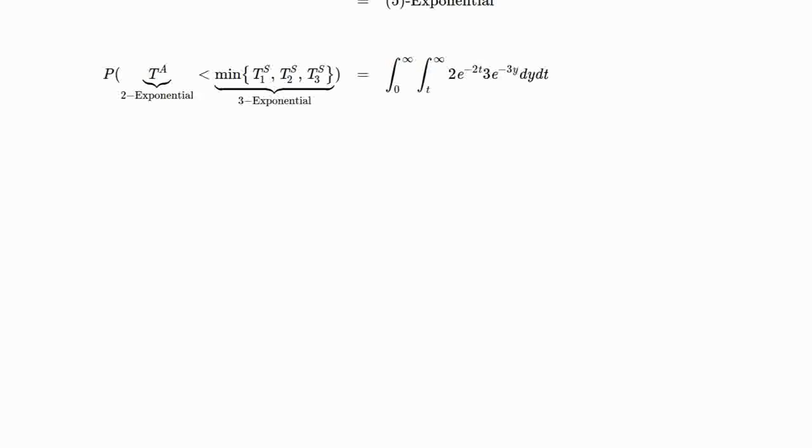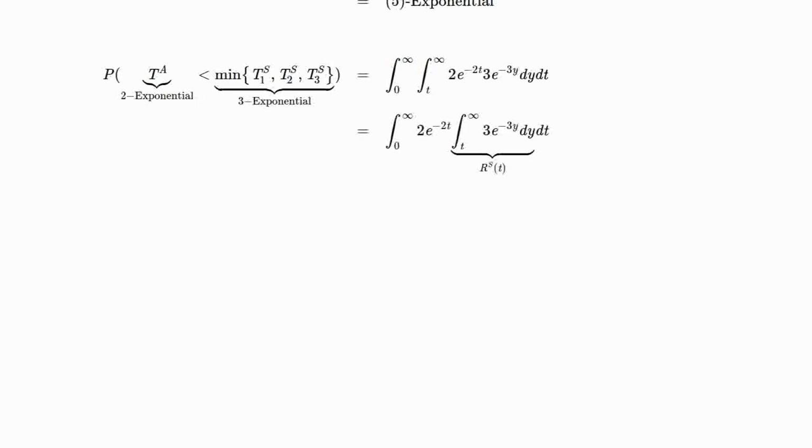And so we find that by the joint distribution, which we find by multiplying the exponential PDFs together since they're independent. And then we have to integrate y for the servers from the time that the arrival occurs to infinity, so t to infinity. And then on the outside, well, the arrival could occur at any time, so we have to go from 0 to infinity. So we have the integral from 0 to infinity dt, the integral from t to infinity, 2e to the minus 2t, 3e to the minus 3y dy.